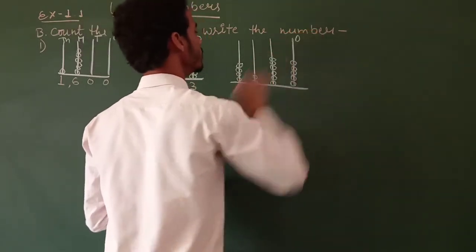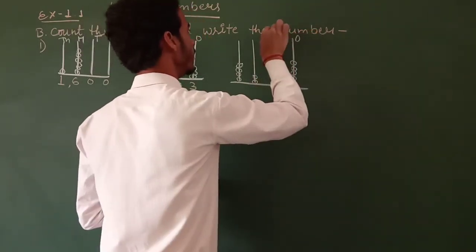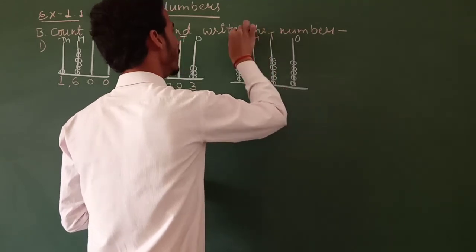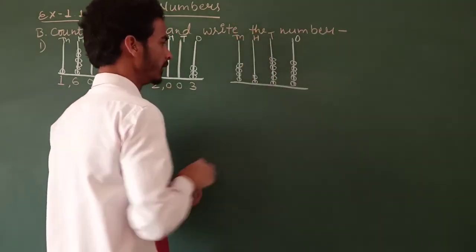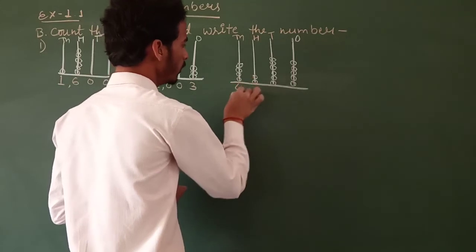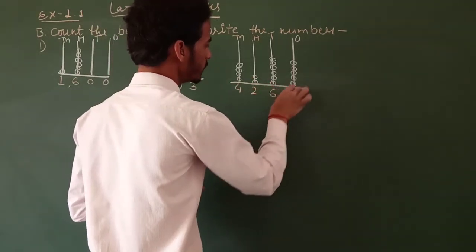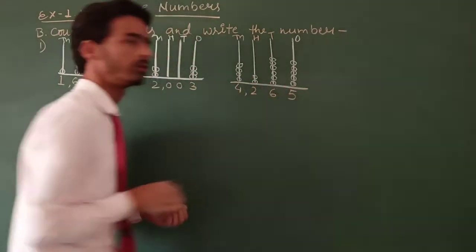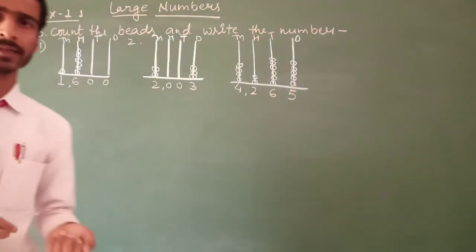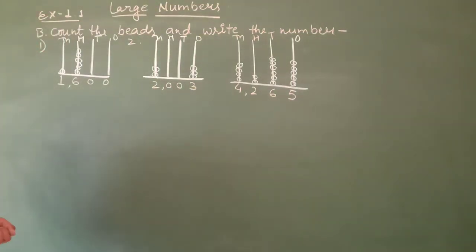That is ones, that is 10, that is 100, and that is 1000. The number will be 4265.